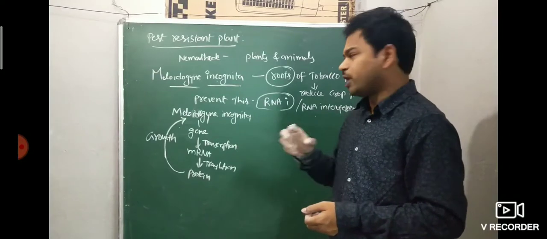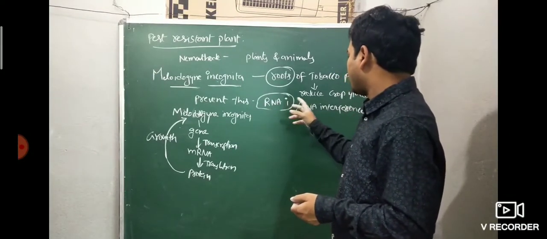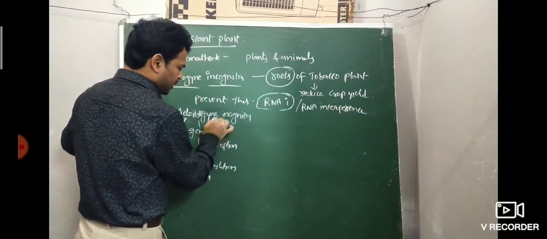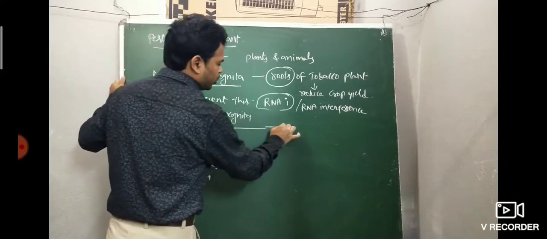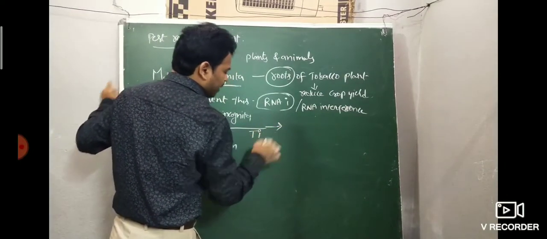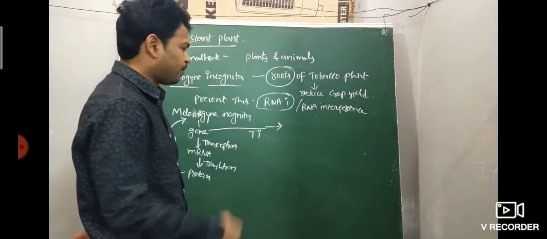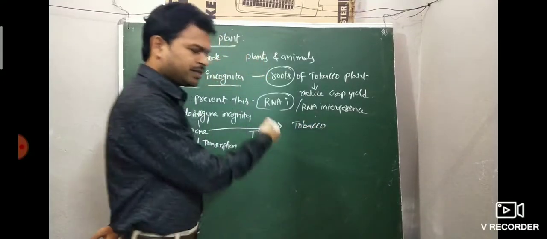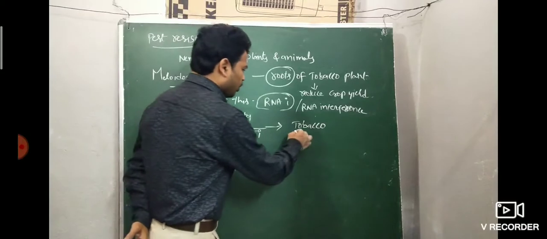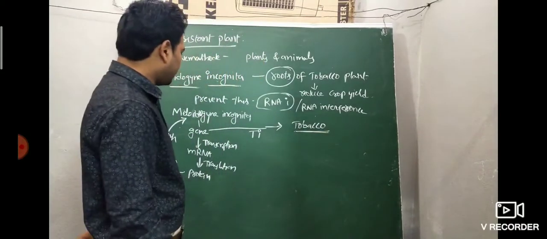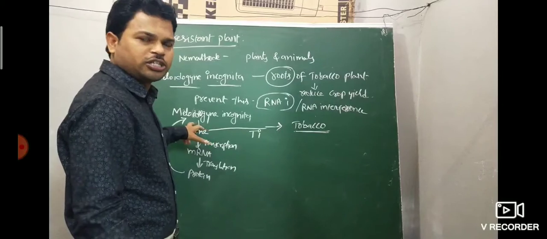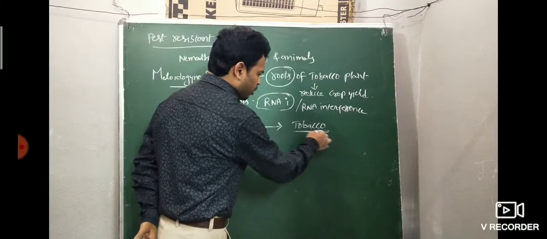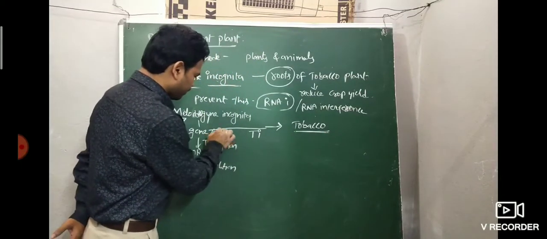Then what happens in RNA interference? The Meloidogyne incognita gene is introduced into the tobacco plant through the Ti plasmid, the tumor inducer plasmid from Agrobacterium tumefaciens. This tobacco is the pest resistant plant. The gene is nothing but DNA.